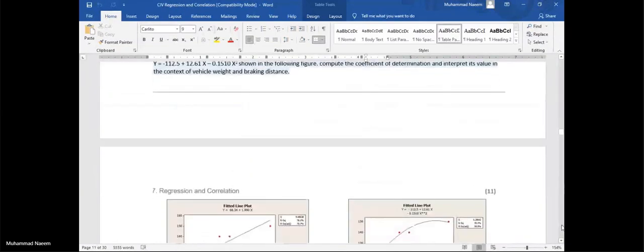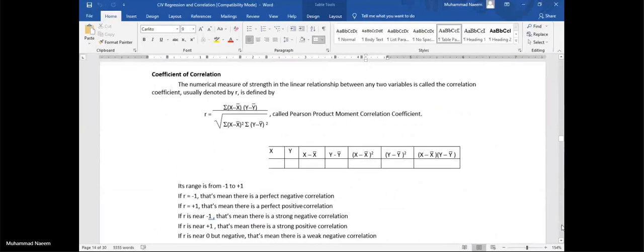Coefficient of determination we have discussed. Then we have the coefficient of correlation. That is again a table construction, nothing else. X, Y, our given data. Find x minus x bar.